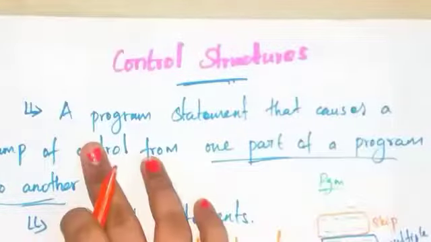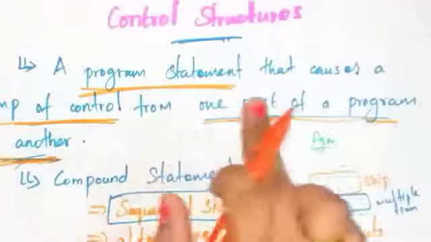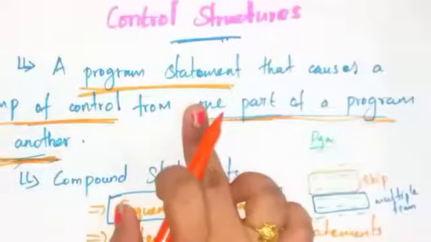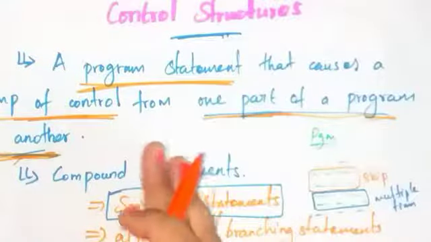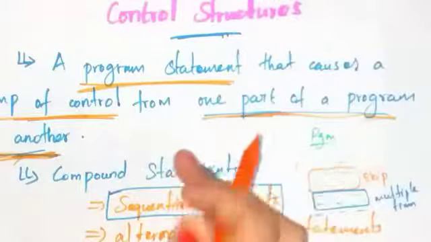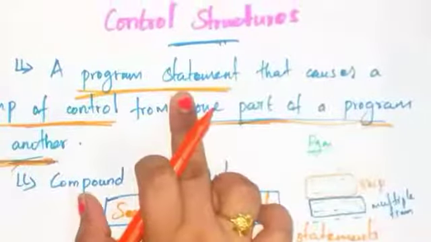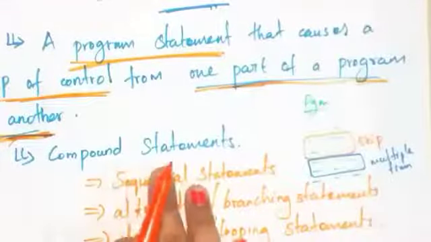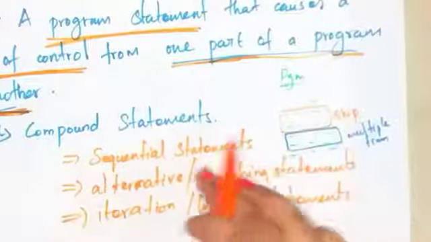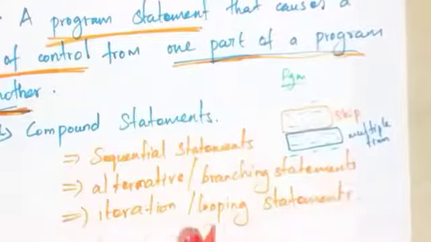Okay, so let's see the definition. Program statements that jump from one part of a program to another part of a program based on a condition are called control statements. Which means it skips some segment of a program and executes another segment of a program based on the condition. That type of statements are called control statements. These control statements are also called compound statements. They are divided into three types. What are they? Sequential statements, alternative or branching statements, iteration or looping statements.